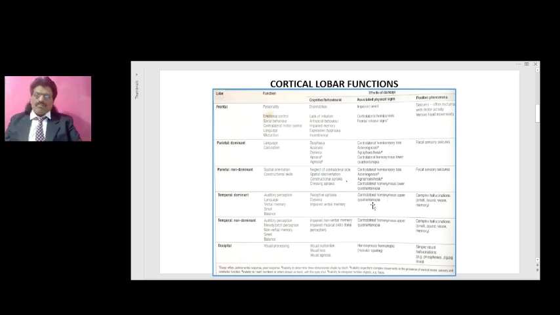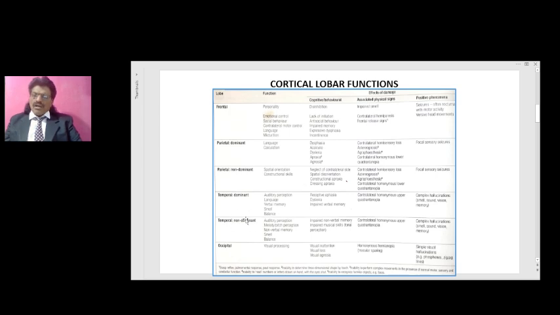Therefore you have contralateral homonymous upper quadrantanopia. And what are the positive phenomena? You have complex hallucinations. So smell, sound, vision, memory. You can have auditory hallucinations. All these complex phenomena can occur in the temporal lobe. You can have déjà vu phenomenon, jamais vu phenomenon. That means familiarity with unfamiliar objects or unfamiliarity with familiar objects. All these kinds of complex hallucinations can occur in the dominant temporal lobe.